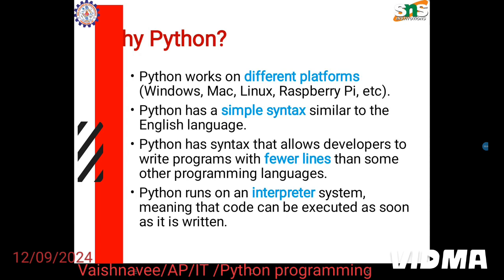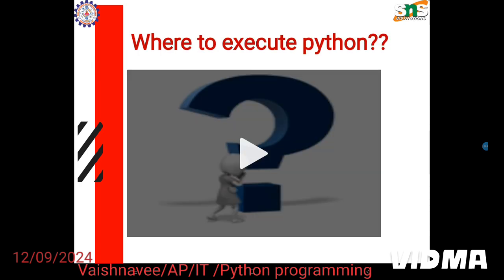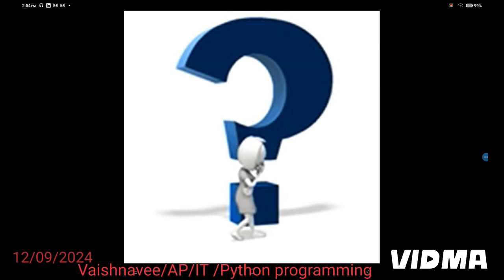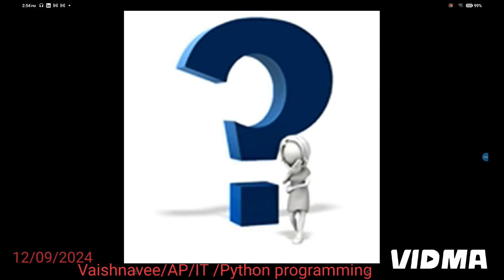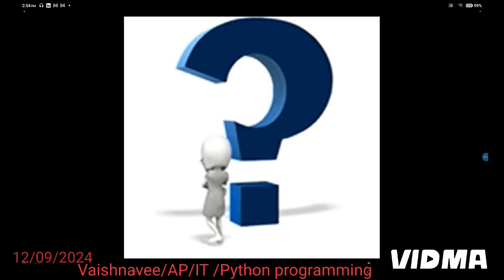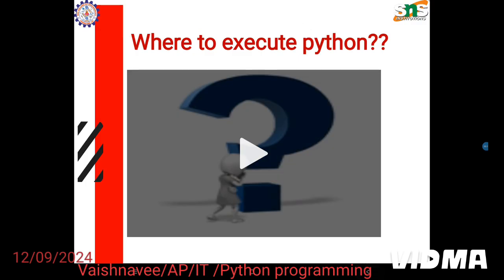Python runs on an interpreter system. It means that the code can be executed as soon as it is written. Once it is written, we can immediately see the output of a program. So where to execute? Now we know what Python is and what a programming language is. So where do we execute this Python?